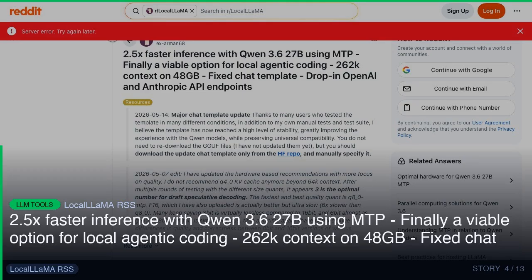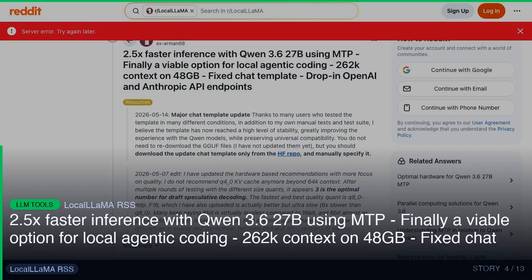This release solves a real problem developers keep running into. 2.5x faster inference with Qwen 3.6 27B using MTP. Finally, a viable option for local agentic coding. 262K context on 48 gigabytes. Fixed chat template. Drop-in OpenAI and Anthropic API endpoints.